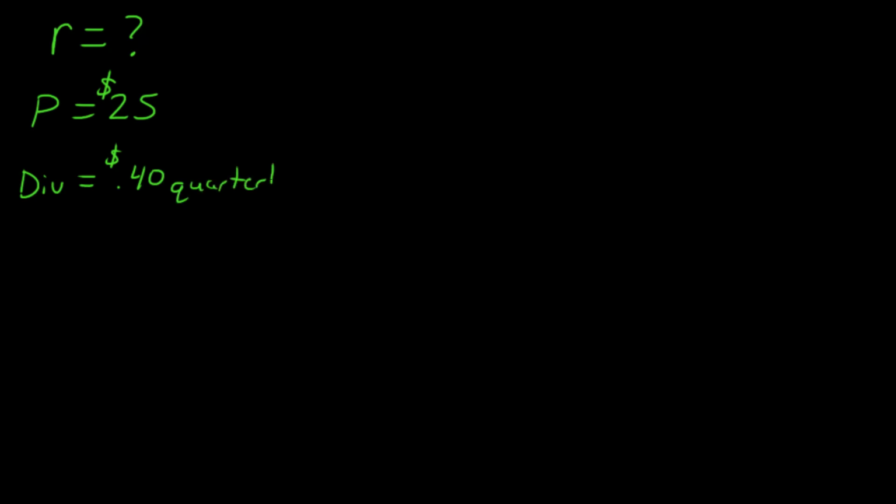Okay friends, so this calculation is fairly straightforward. We're ultimately looking for this value R, or the rate of return on the investment. We do know a few variables here. We know that the price is equal to $25. If we want to go out and purchase a share, we're going to have to fork over 25 bucks. Another one is the dividend. Now this comes in, we've said, at 40 cents every quarter. That's the same thing as $1.60 annually. All right. So we want to know if this $1.60 that we receive every year is enough to give us our required rate of return of 6%?